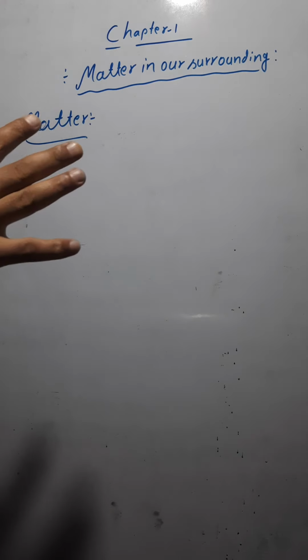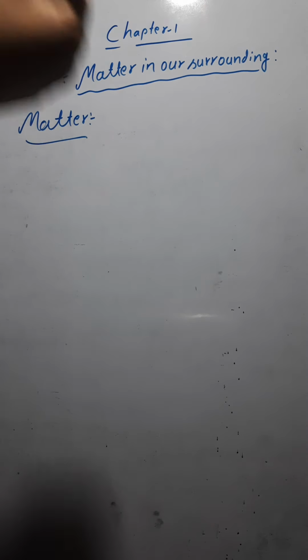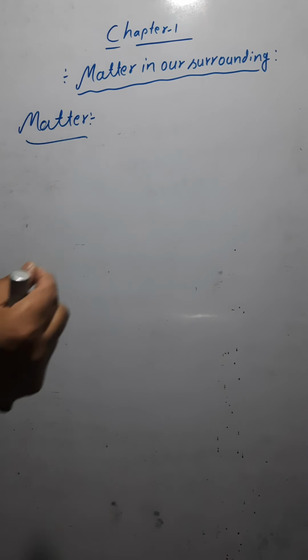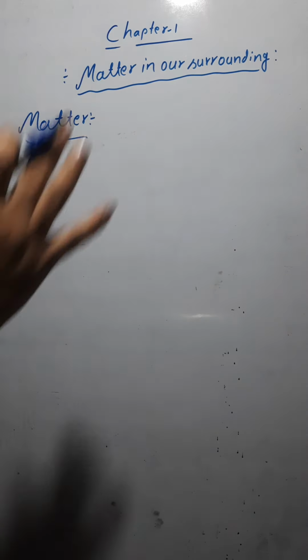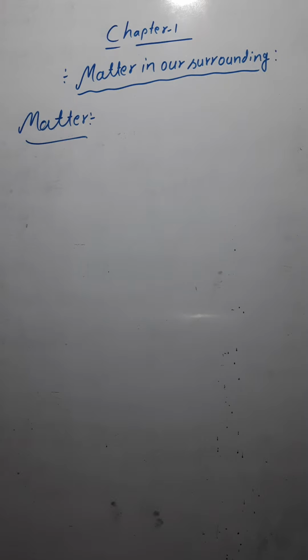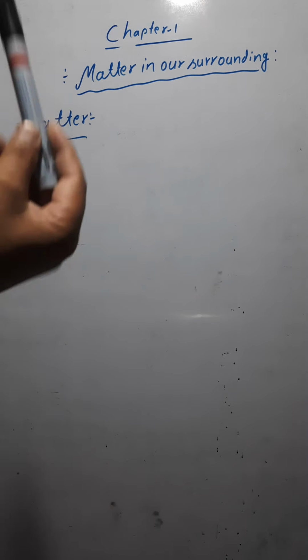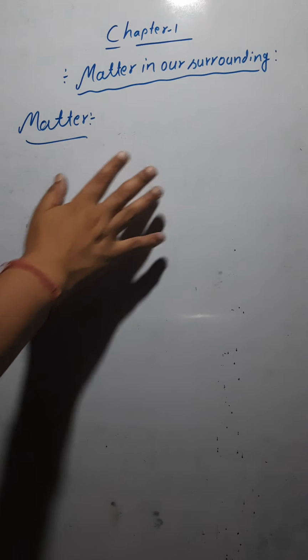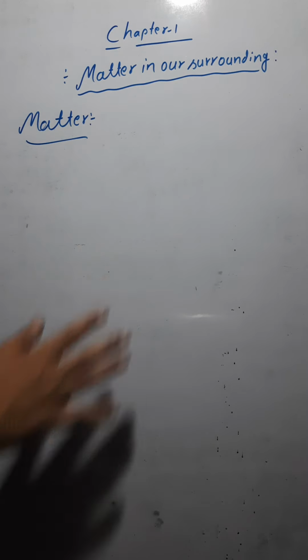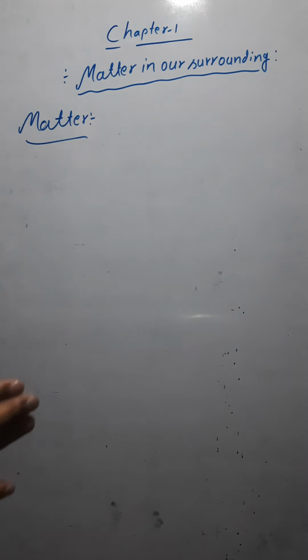Everything in our surrounding is matter. What does it mean? It means anything that you can see. Like, can you see this marker? Yes, so it's matter. Can you see this whiteboard? Yes, it's matter. So anything that you can see is matter. And one more, anything that you can touch. Like right now, I can touch this whiteboard, I can touch this also. So both of these are matter.